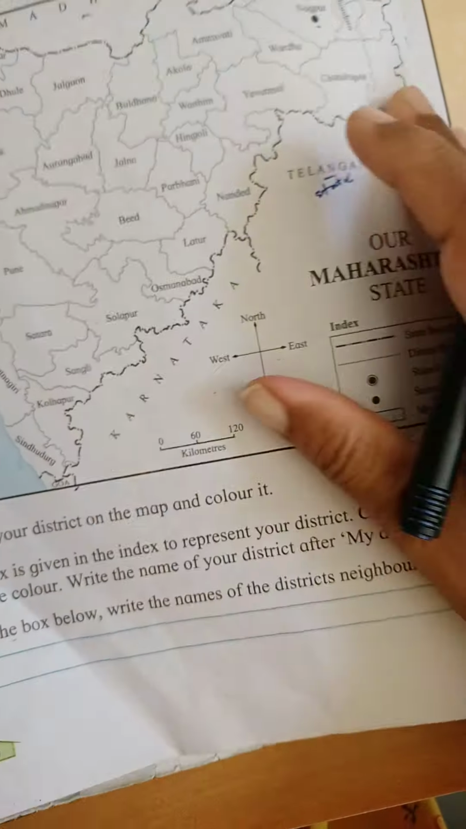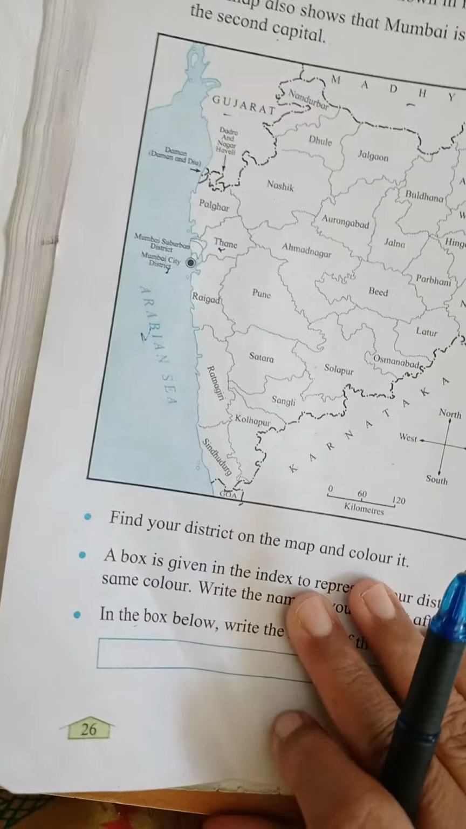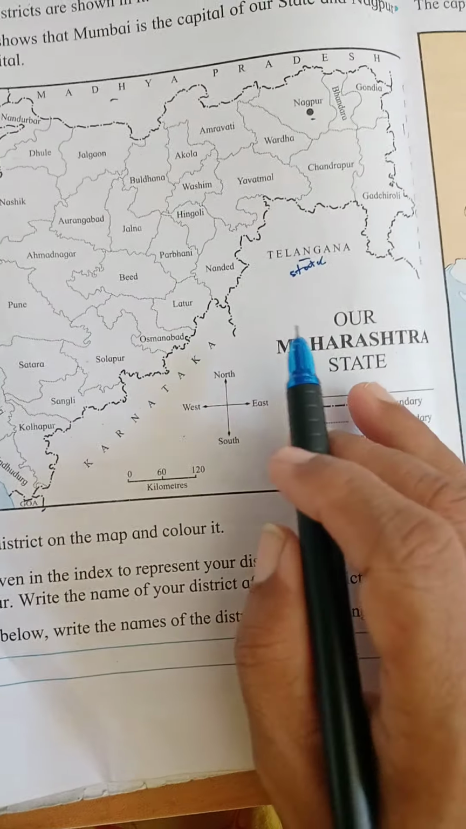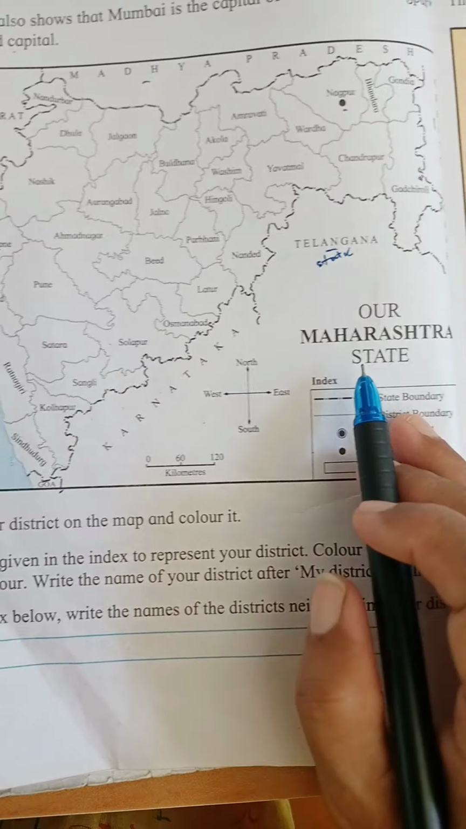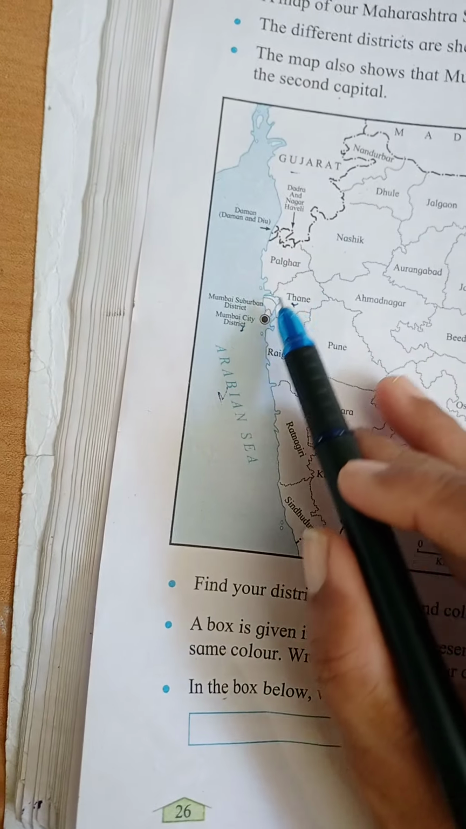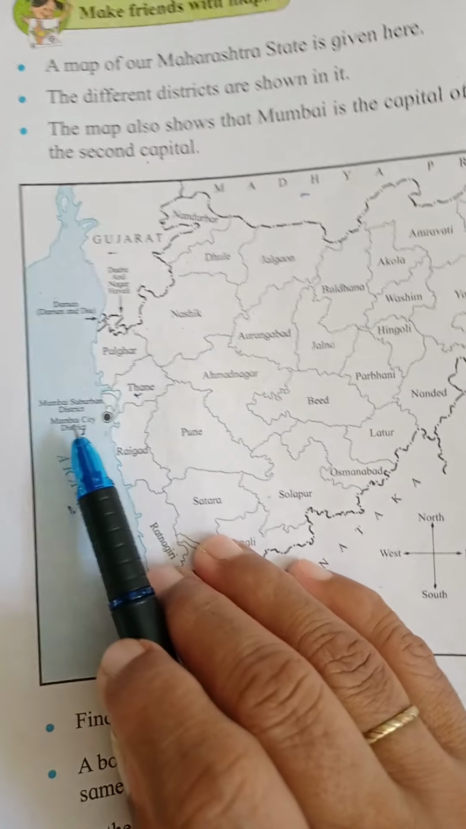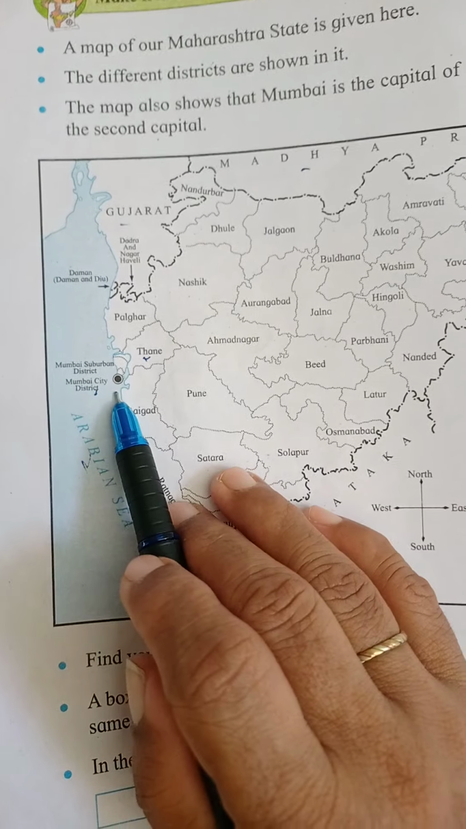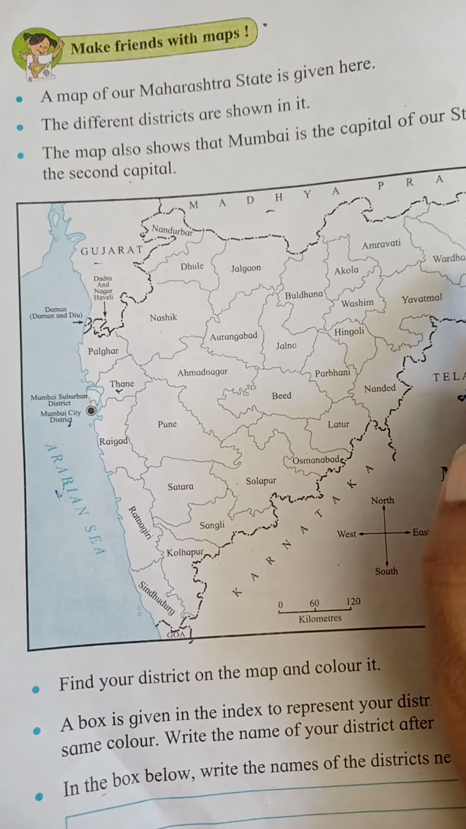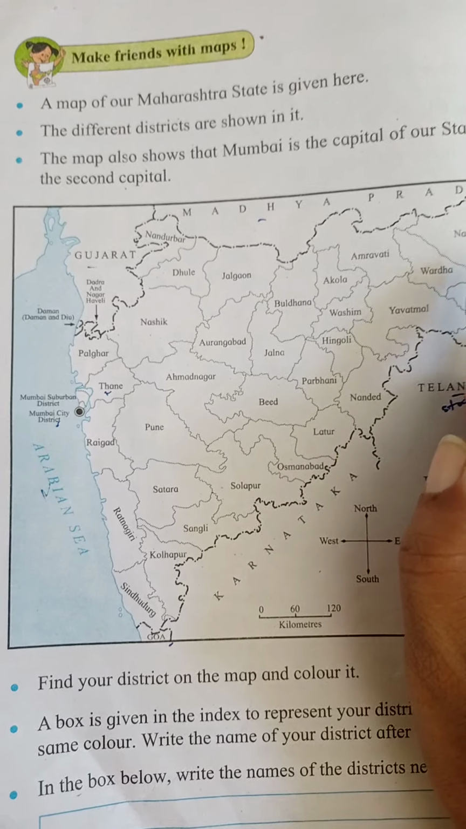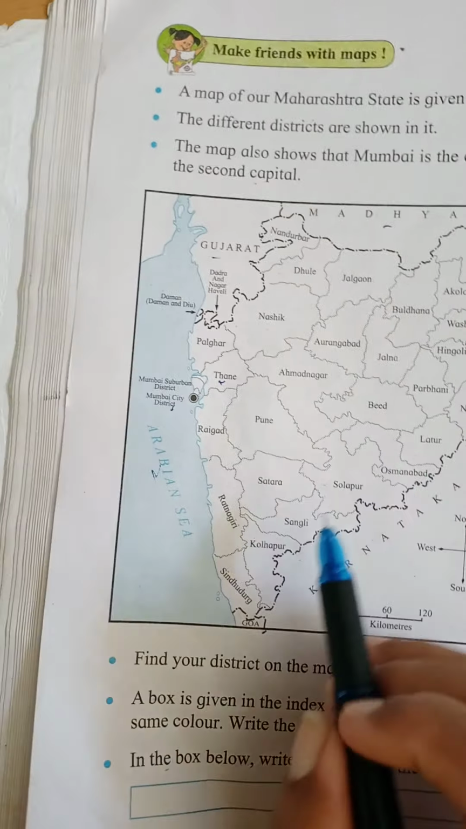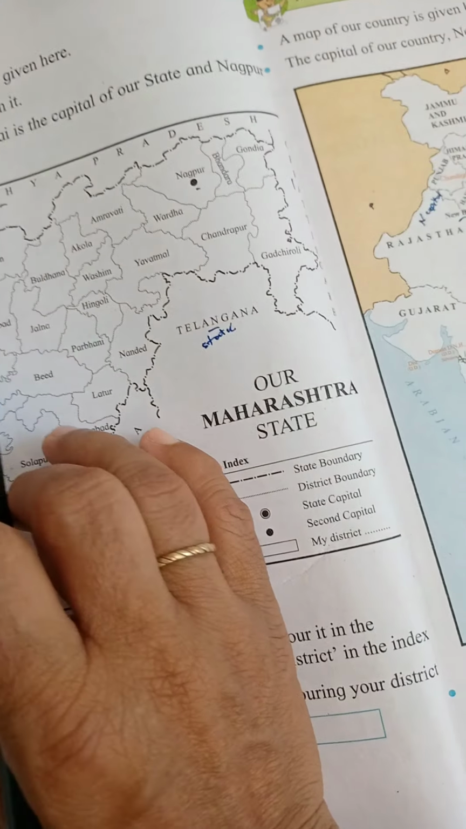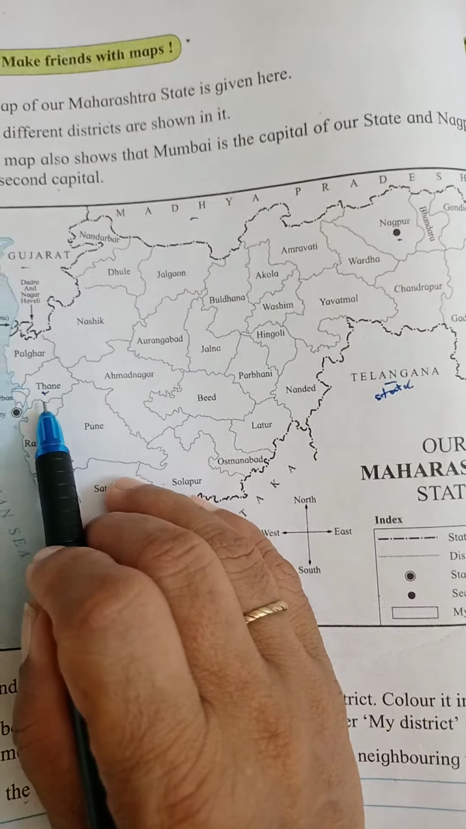Next, here is a map of our Maharashtra state. Look here, student. You can see Mumbai. Mumbai is the capital of Maharashtra, and the second capital is Nagpur. So these are all districts. This is Thane.